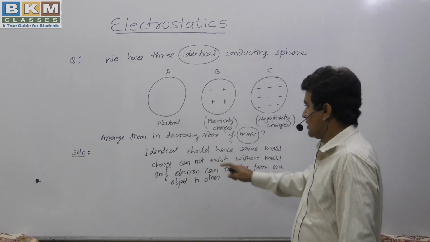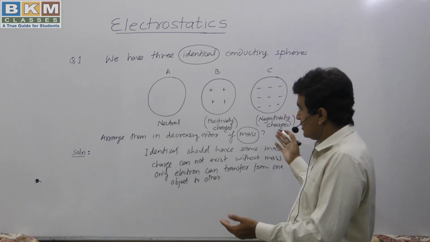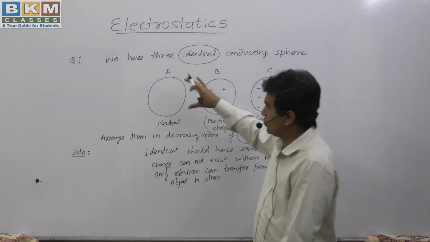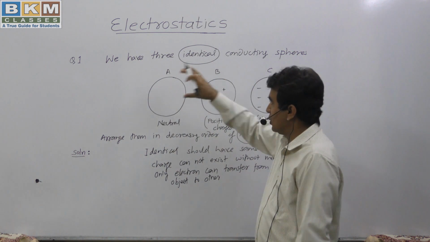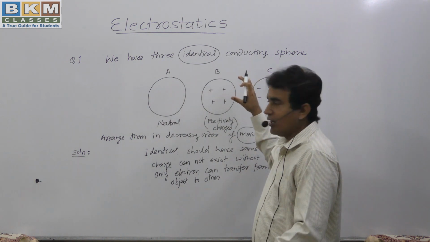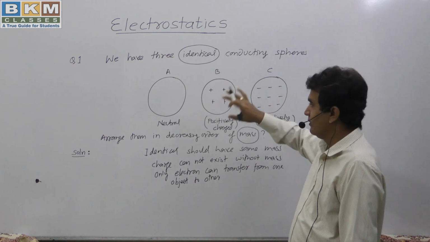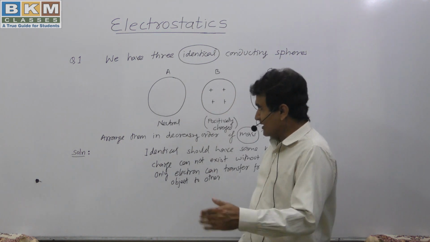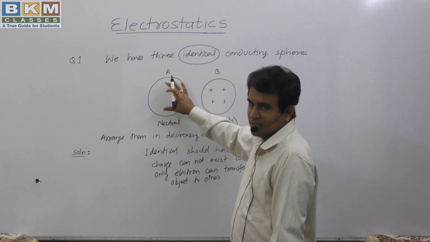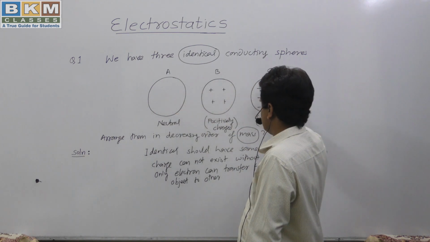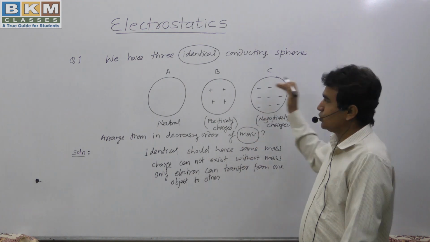Charge cannot exist without mass. That means if we are giving some charge, there should be some mass. If this is neutral and this is given some positive charge, there should be a difference in mass because of the charges. Charge can't come without mass. Similarly, this is also charged, so its mass should be different. So the next thought is that this neutral body will have less mass and these two charged bodies should have greater mass. From identical, we have concluded that they should have the same mass.